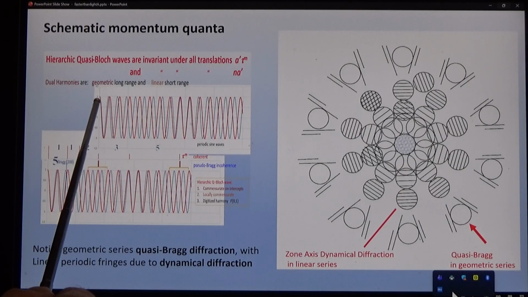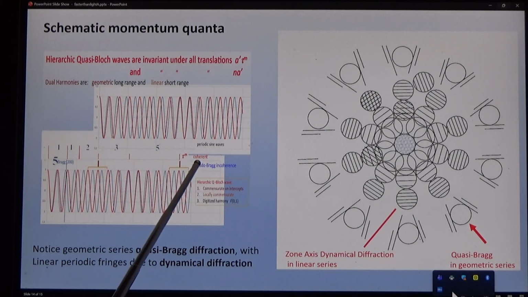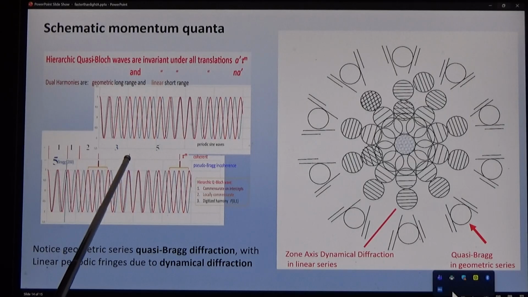It stretches by the Log-Lin metric and produces a quasi-Bragg pattern, which is commensurate with a geometric lattice, both long range and short range.